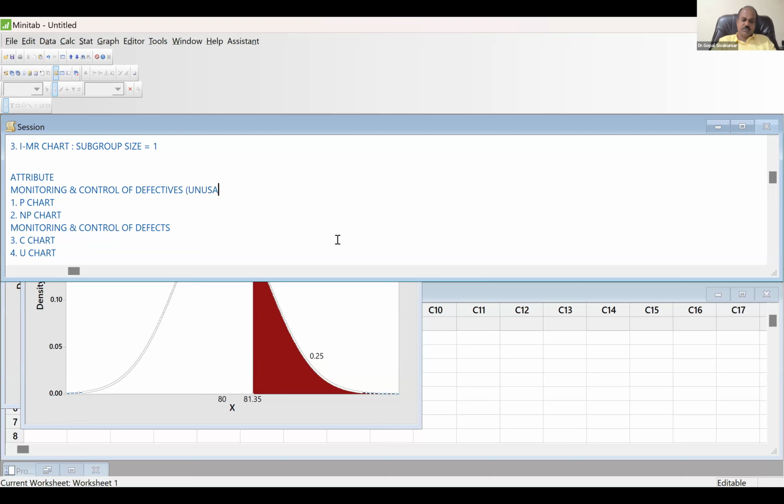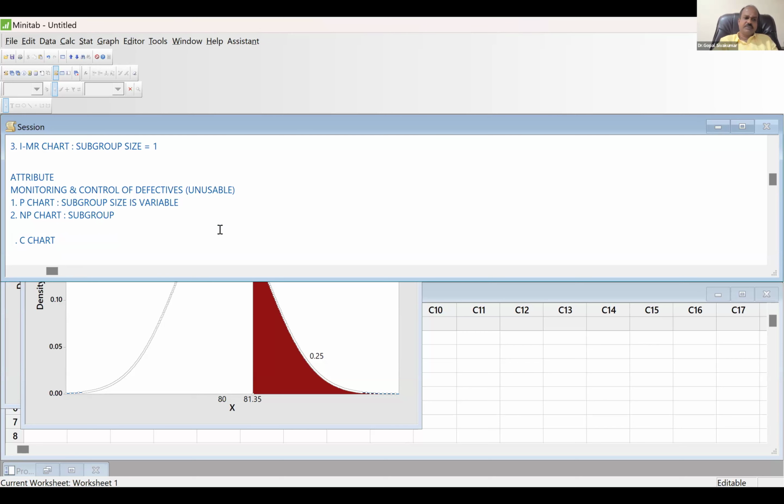You remember, defective means unusable. Defect means correctable. Yes, sir. That is it, right? So within this P chart, when your subgroup size is variable, you should go for P chart.